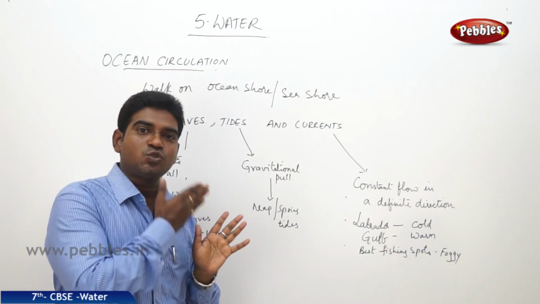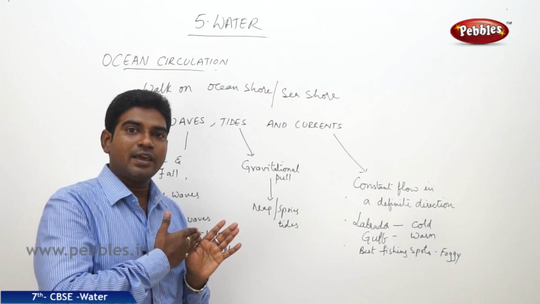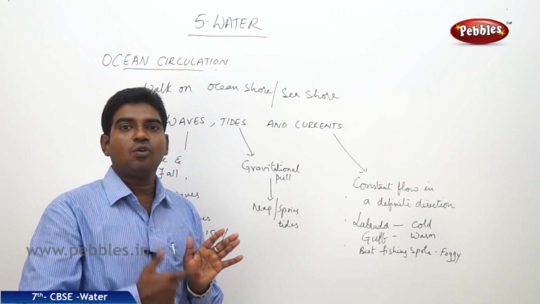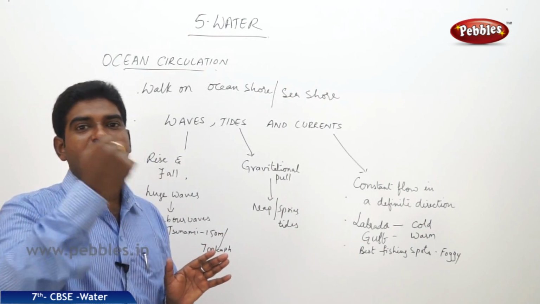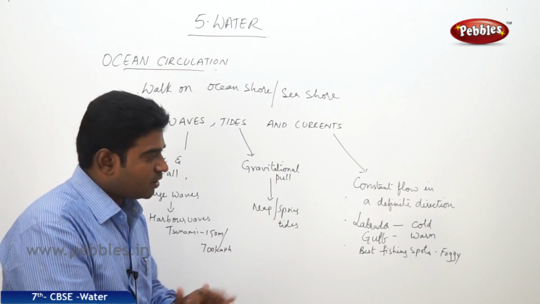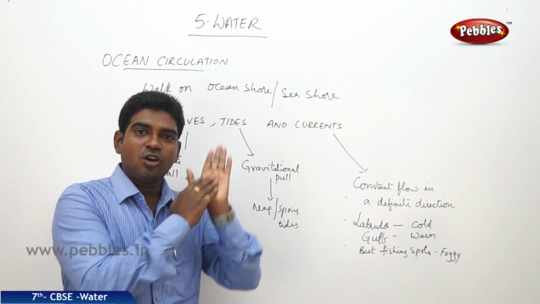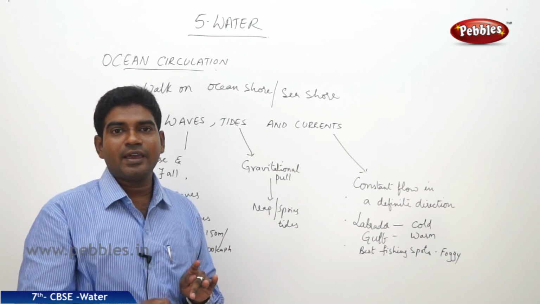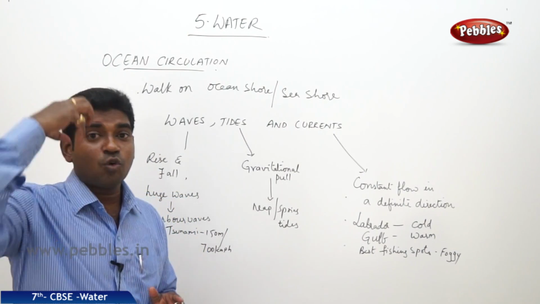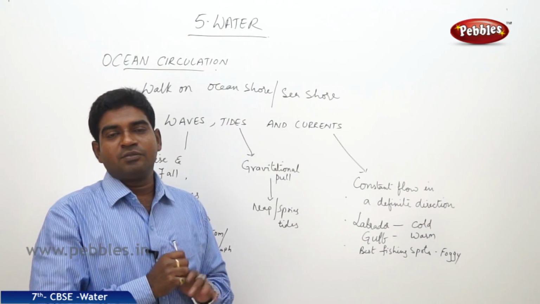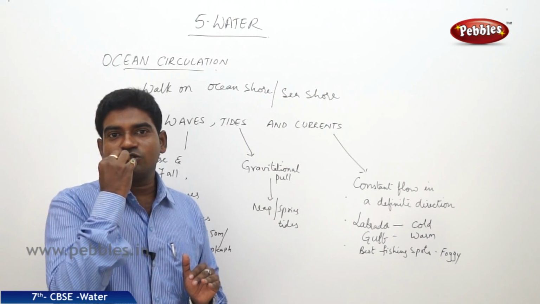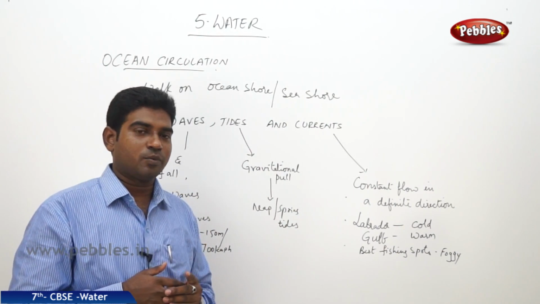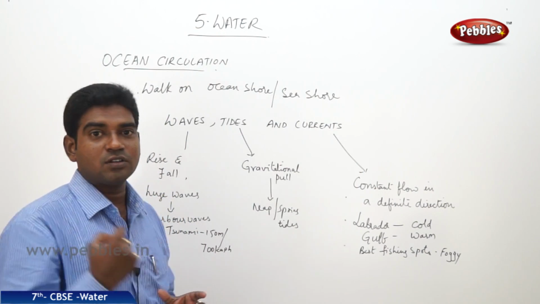If the water flows towards the east, then it is called an eastern current. If it flows towards the west, it is known as a western current. Here the water is flowing constantly in a fixed direction. So when the water is flowing in a fixed direction, from north to south or from south to some other direction, then it is called an ocean current, because the ocean water is flowing here. We have 5 major oceans. Only the ocean water can flow so constantly, no other water can go so fast and constantly.